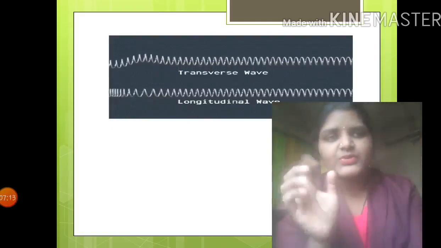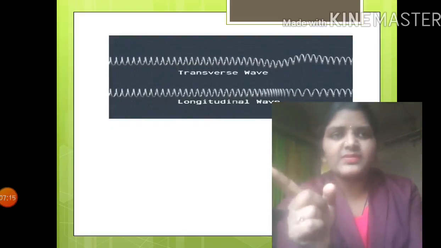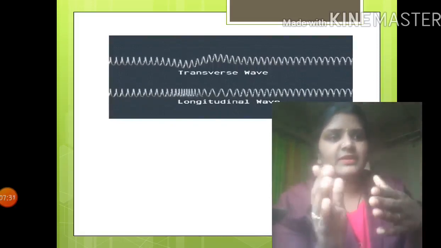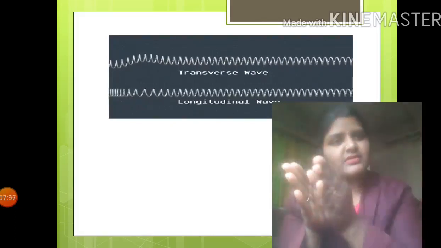So this is about transverse, and now we'll see longitudinal. What you can observe in longitudinal waves is that the particles in the wave vibrate parallel to the direction of propagation. They are horizontal. So it divides the medium into compression or rarefaction. Compression is when particles are crowded at some part.